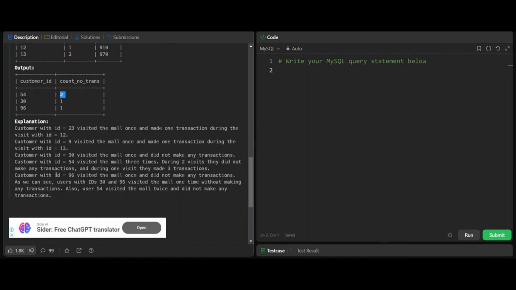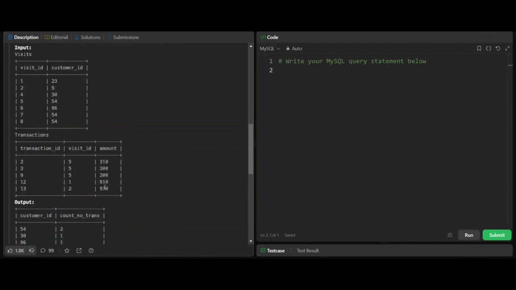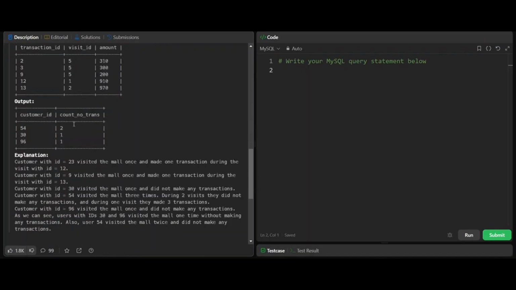Similarly, for customer ID 96, let's see what will be our result. For customer ID 96, we have visit ID 6, and visit ID 6 is not present in the transactions table. That means this customer has not made a transaction during their visit to the mall. So the count of that customer ID will be 1.